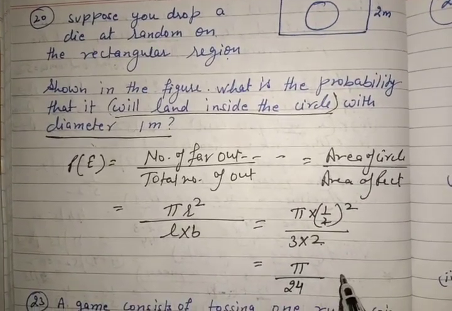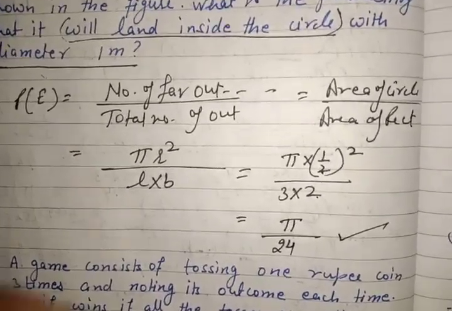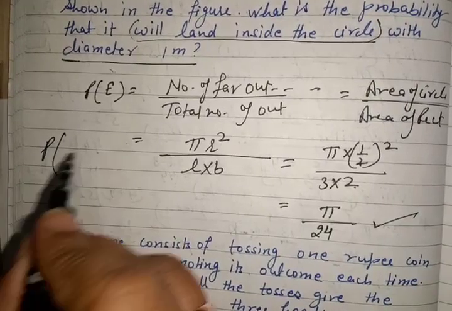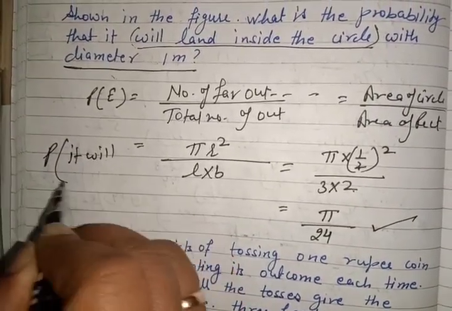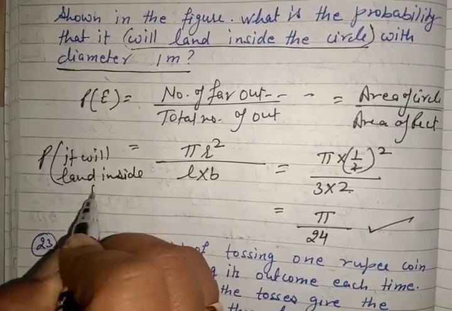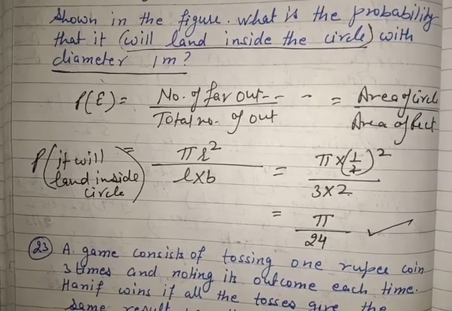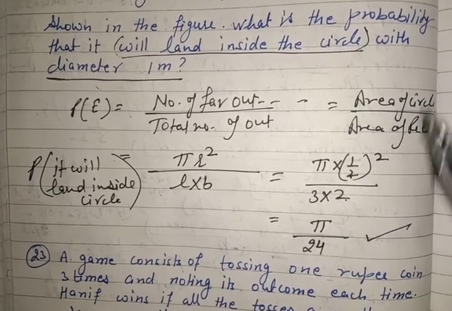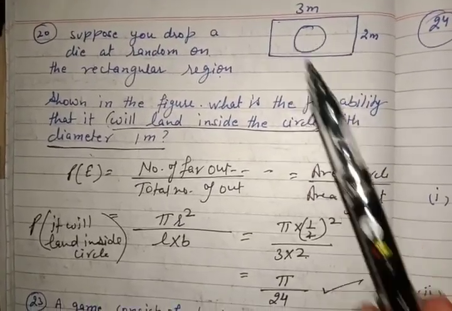This is the final probability that it will land inside the circle. The final answer is pi upon 24. Very easy. Total area is the area of the rectangle and favorable is the area of the circle.